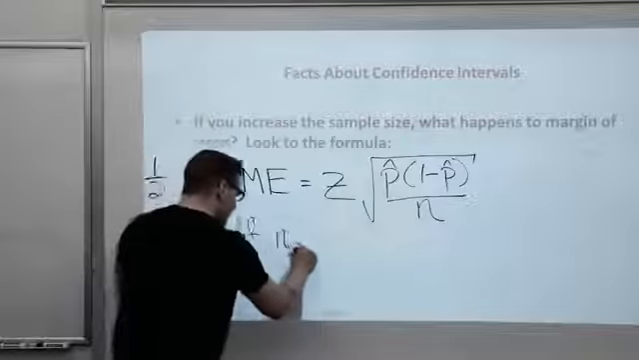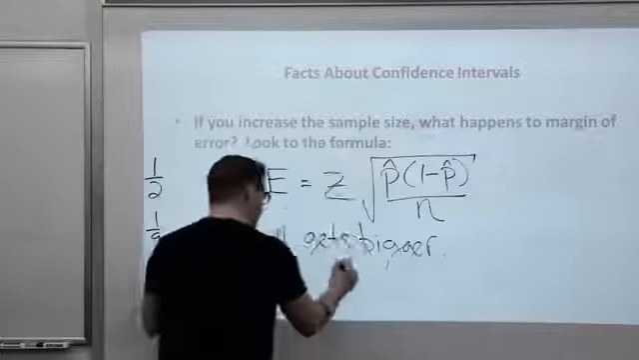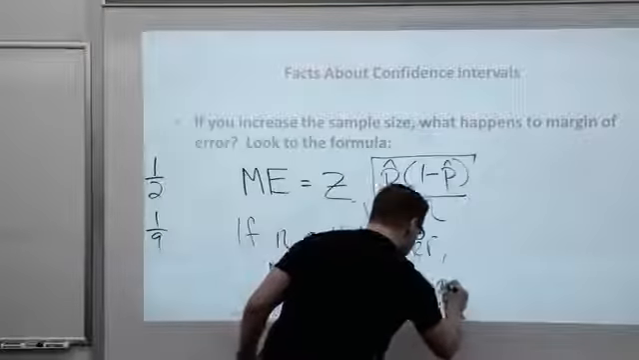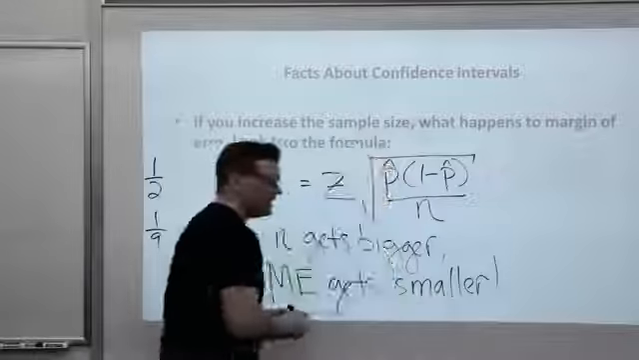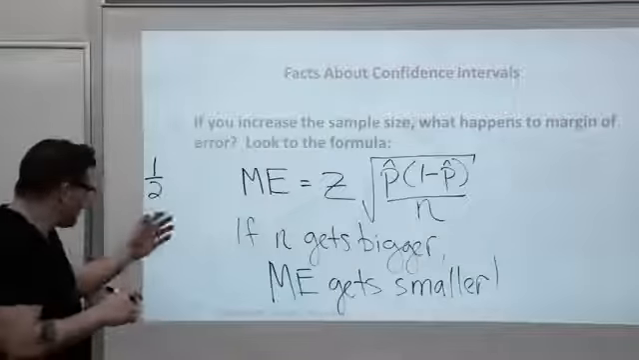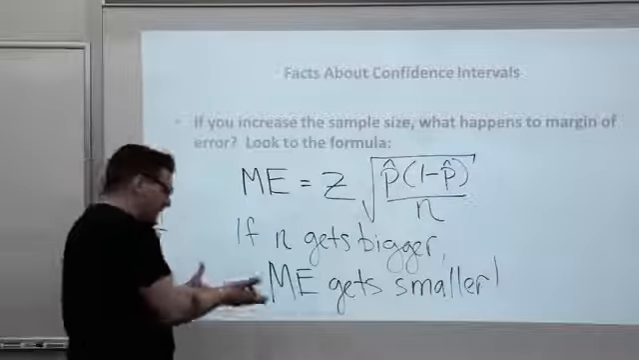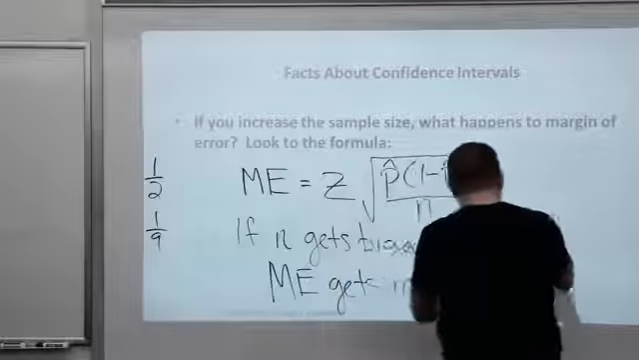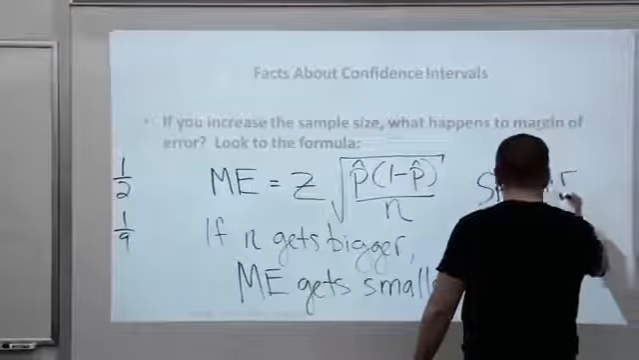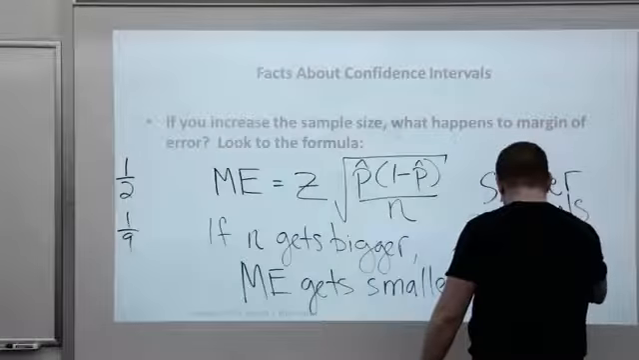If N gets bigger, as we hope, margin of error gets smaller. That's a good thing. Just a costly thing, that's all. And by the way, margin of error getting smaller means skinnier intervals. It follows directly, but I will write it down. The result of this is skinnier intervals. This is a good thing.